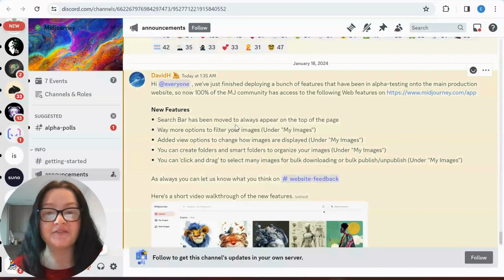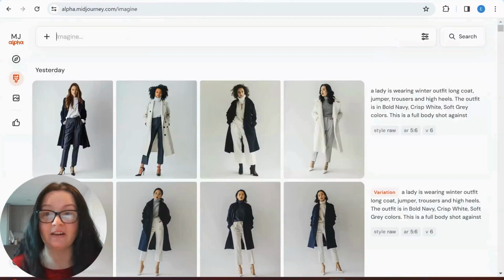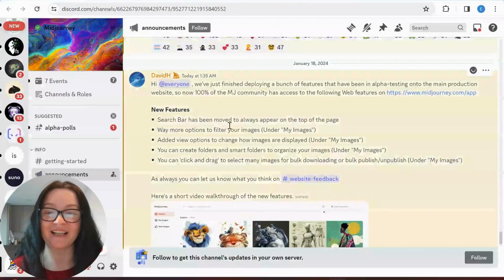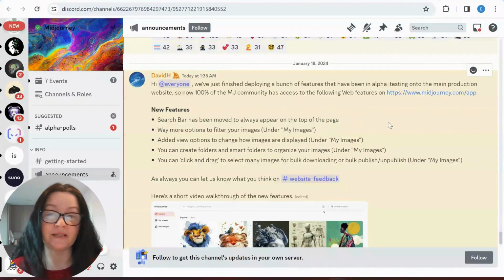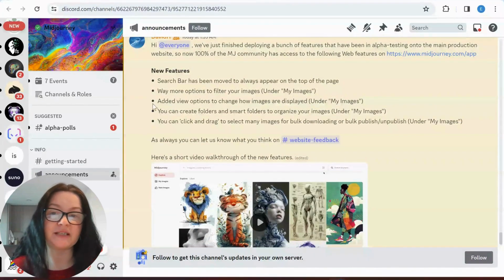So, hi everyone. We've just finished deploying a bunch of features that have been in alpha testing onto the main production website. So now 100% of the MJ community has access to the following web features. And again, guys, he's talking about this website, right? Not alpha. So just to make it clear. So basically, he has announced that search bar has been moved to always appear at the top of the page. Way more options to filter your images under My Images. Added view options to change how images are displayed under My Images. You can create folders and smart folders to organize your images.